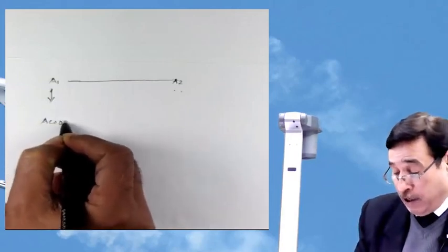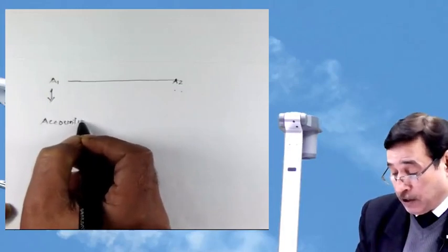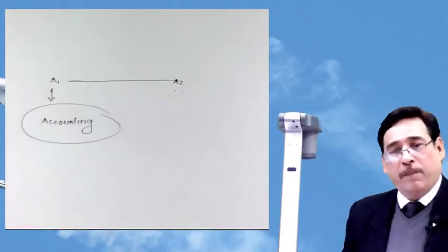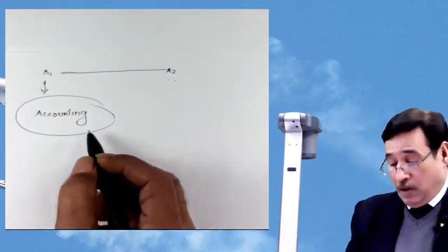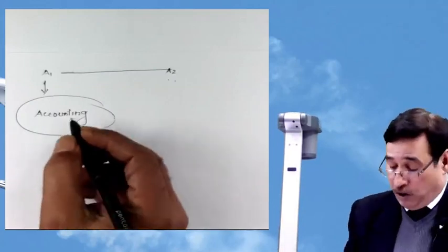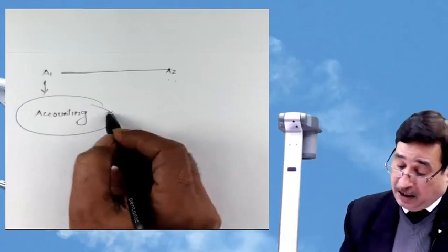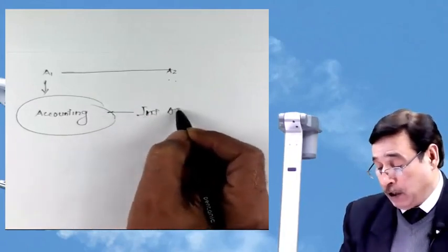Accounting part will come into play only once it has been decided that this transaction is a business combination. Then accounting will come into play. Under the accounting part, what are we supposed to actually state? As far as accounting is concerned, with this Ind AS, you need not write anything at this particular moment.